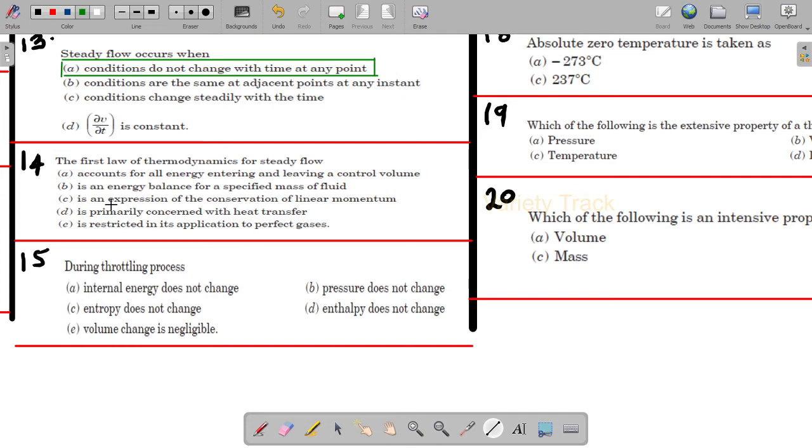For the 14th one, A is the correct answer, that is, it accounts for all energy entering and leaving the control volume. So this is the correct answer.